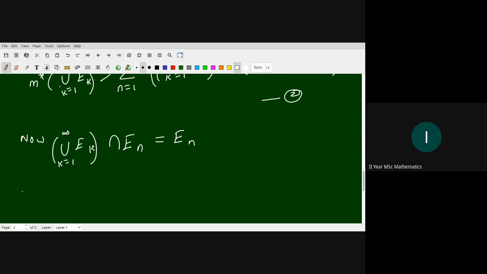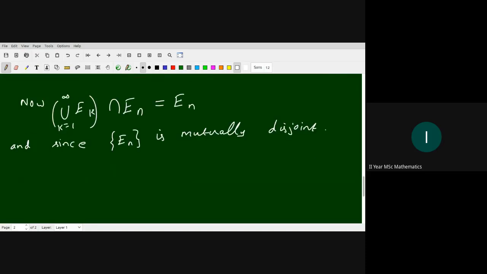Right? And since this collection E_n is mutually disjoint, E_n intersection E_m is empty for n not equal to m. So different indices give different sets, and different sets have empty intersection.